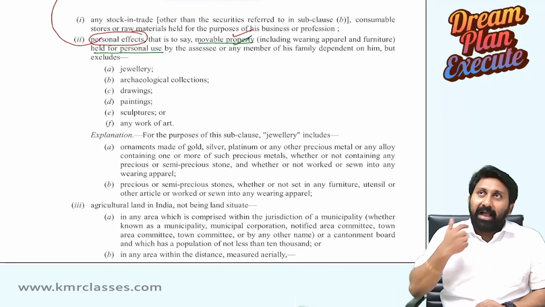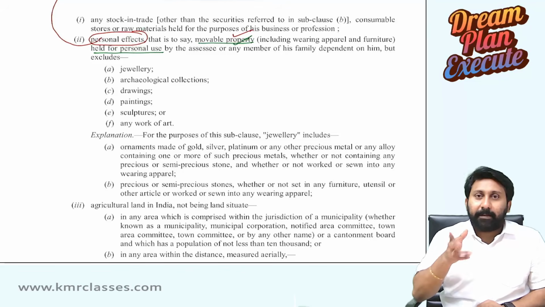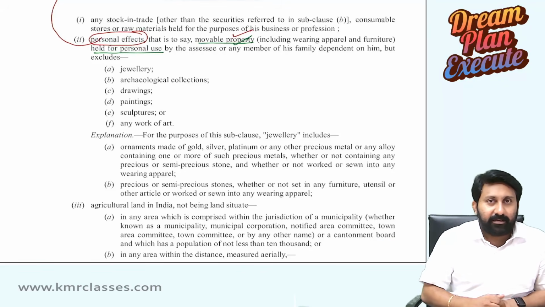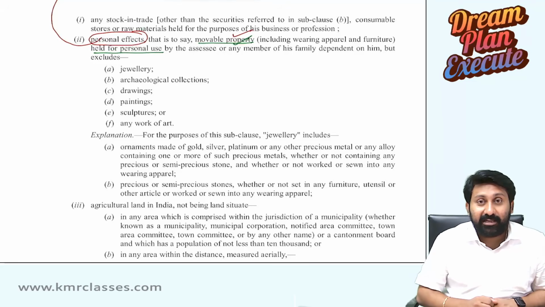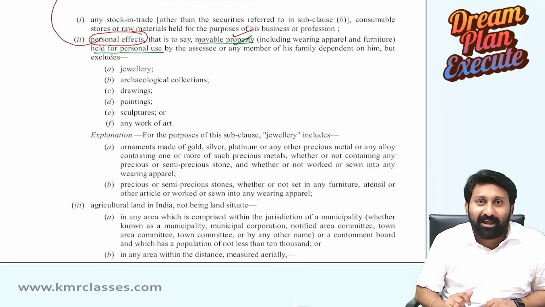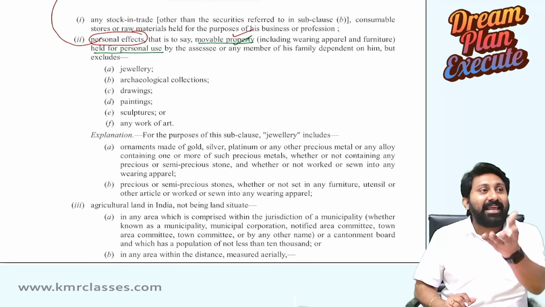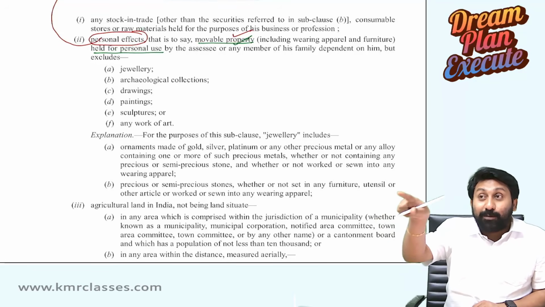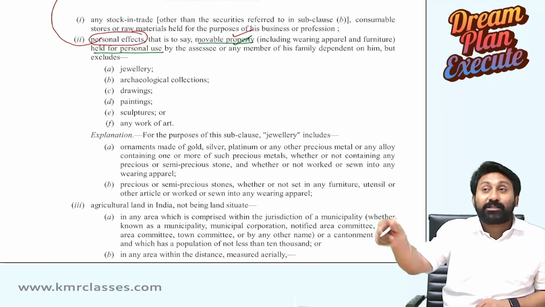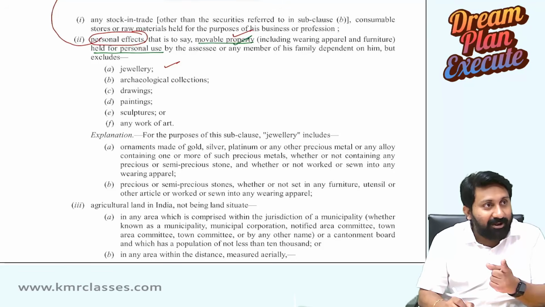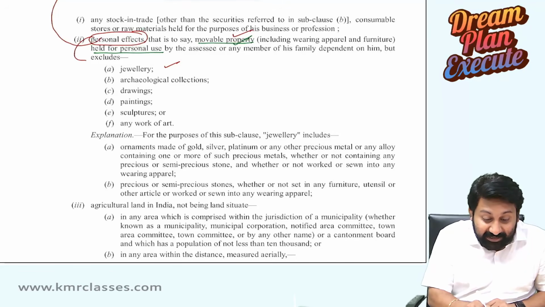Now tell me, I purchased these things maybe 3-4 years back at half the price. Now it is double the price. Now am I getting a gain or not? Yes. That means jewelry automatically gains value or not? Yes. Capital gain. In other cases your investment loses value. Here, the investment gains value. Therefore, jewelry will gain value. That's why, again, personal effects, this is excluded.